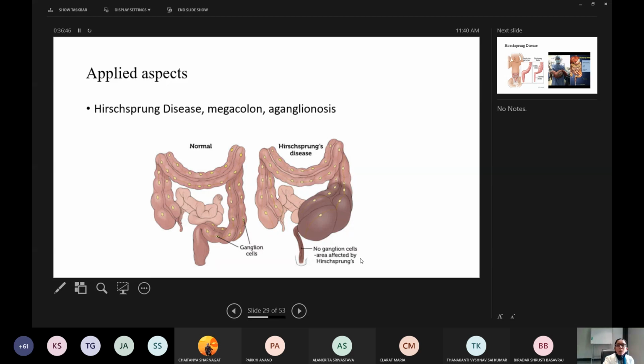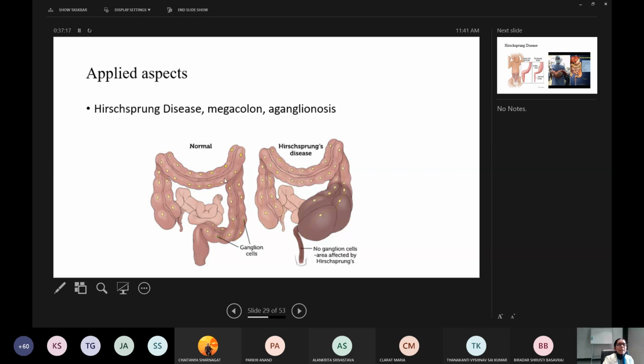That part will become over-distended. The aganglionic area is affected by Hirschsprung's disease. So here there are no ganglia, no motility. Then for the part above it, there is an obstruction to movement, isn't it? So the area proximal to it becomes distended because of the obstruction to passage of material.